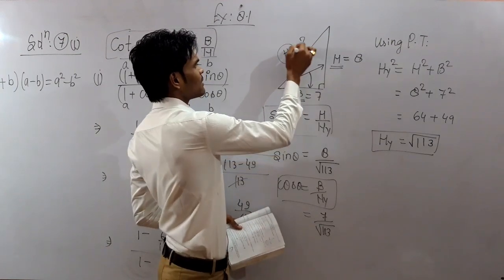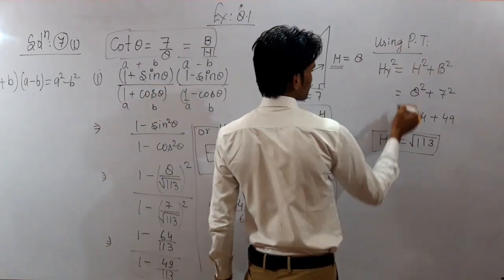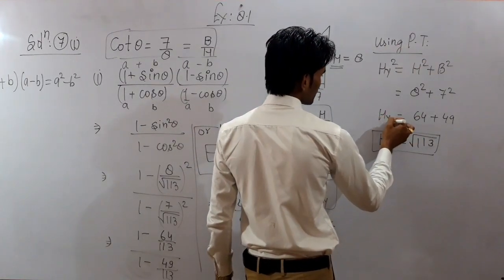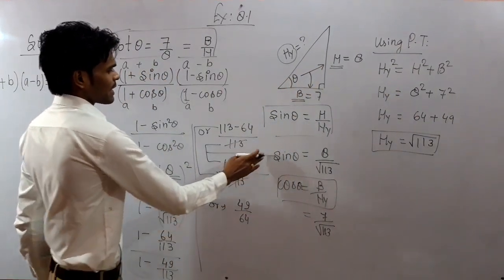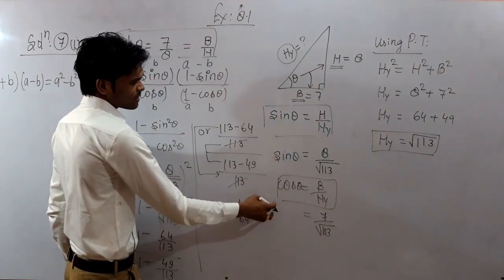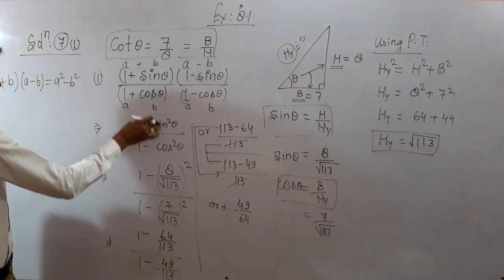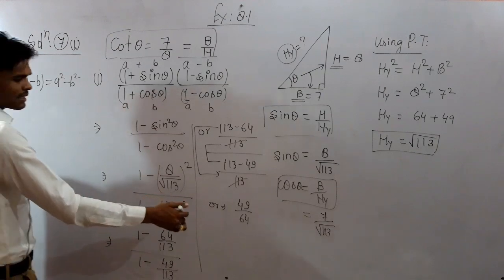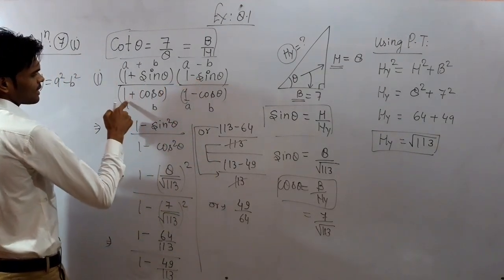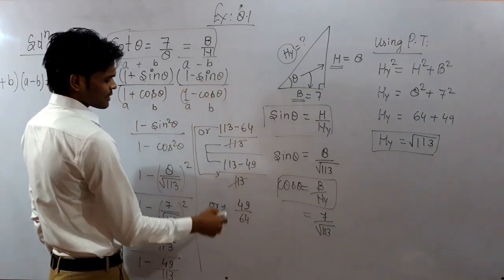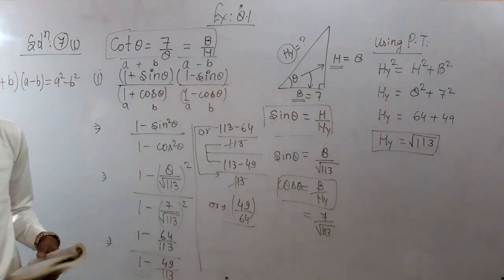The remaining will be hypotenuse. So using Pythagoras theorem, we have obtained the hypotenuse of the triangle. In this way we have obtained the values of sine and cos, and then we substituted the values in the given equation and obtained that the value of (1 plus sin theta)(1 minus sin theta) upon (1 plus cos theta)(1 minus cos theta) is equal to 49 upon 64. Is that clear? Good.